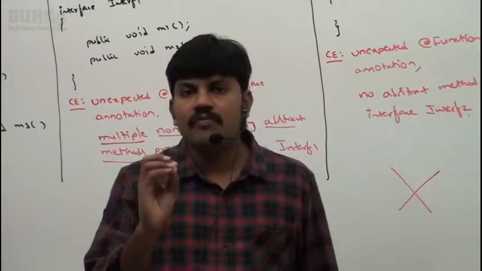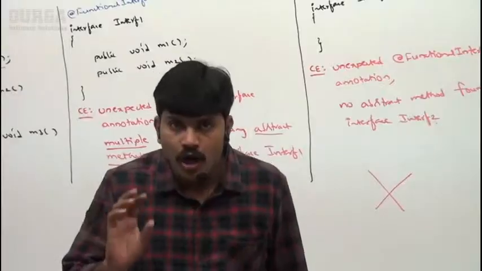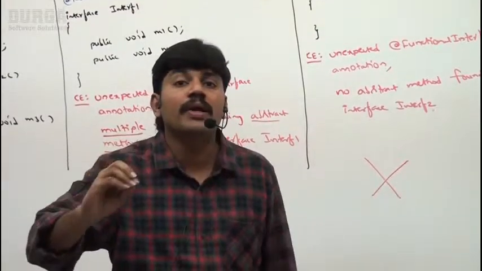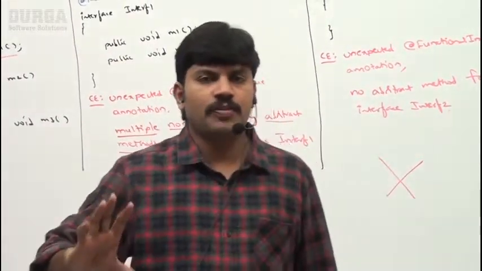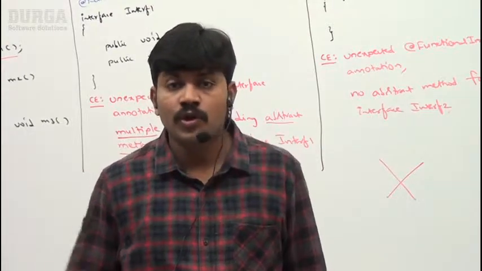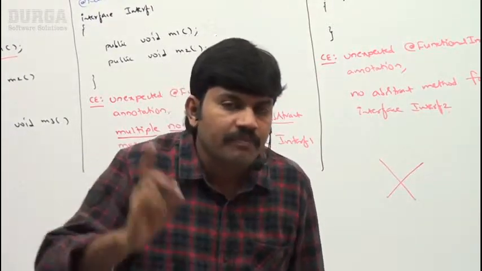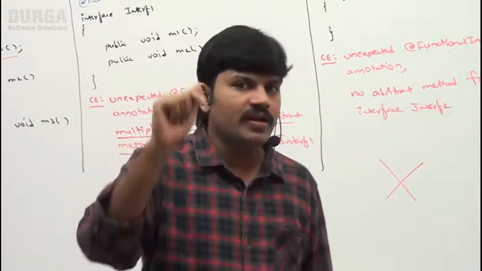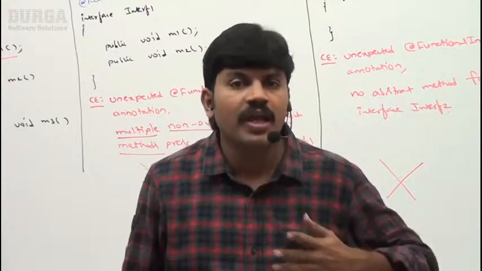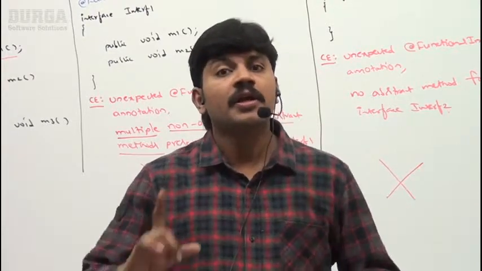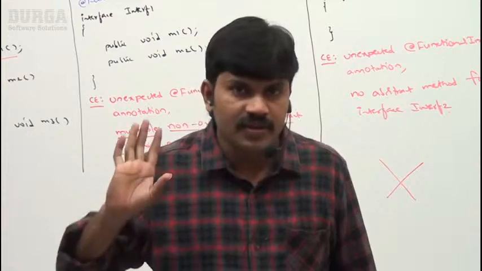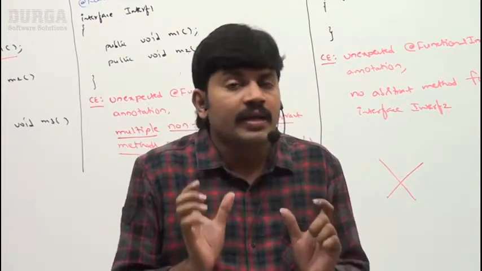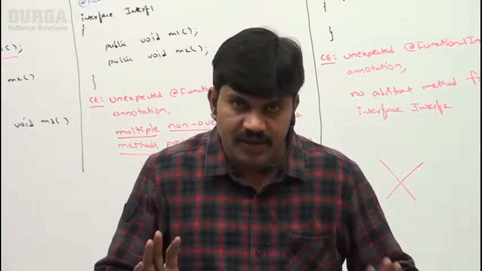So what is the @FunctionalInterface annotation, and how can you use it? The @FunctionalInterface annotation can be used to indicate explicitly that an interface is a functional interface. Who is going to use this annotation? The compiler will use it at the time of compilation to validate whether your interface is a functional interface or not. By mistake, if you make any mistake, the compiler will give errors. Is it clear for all of you? So this is what you should be aware of about the @FunctionalInterface annotation. Clear, right?